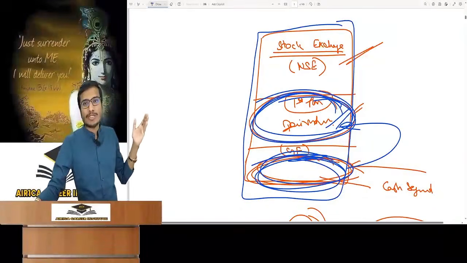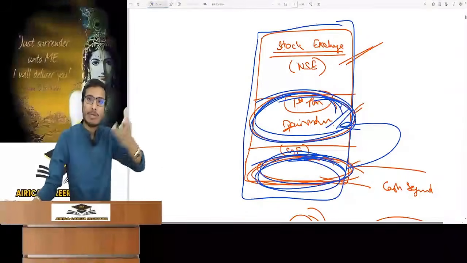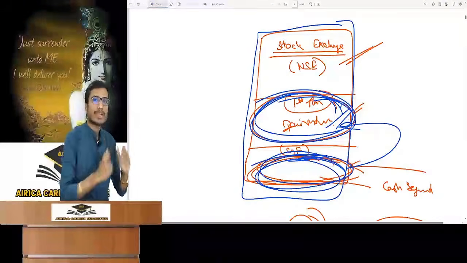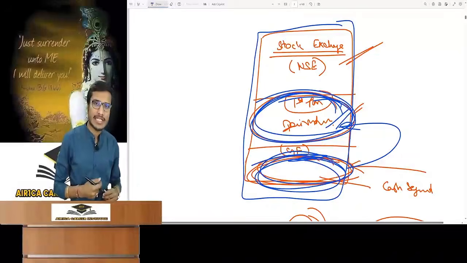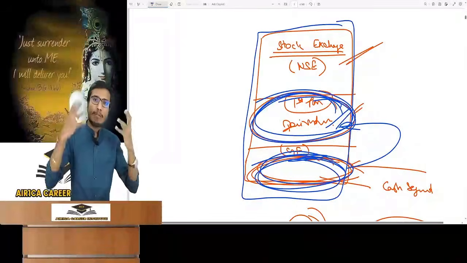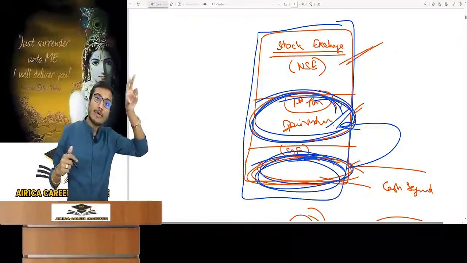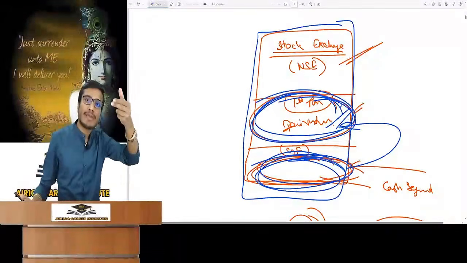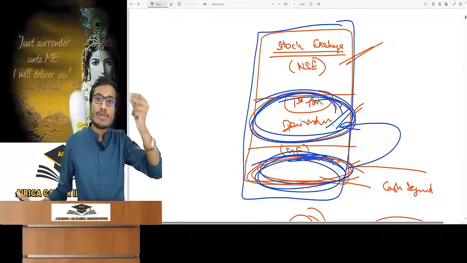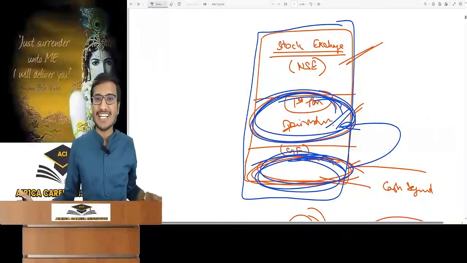Someone will say, sir, you don't know anything, it doesn't happen like this. I am making this image just to make you understand. Otherwise, as I have been explaining since the security valuation chapter, there is no physical trading floor at the stock exchange. Brokers have many platforms and apps like Edelweiss, Motilal Oswal, Zerodha, Angel Broking, etc. You make an account on them and you can trade directly. You can buy and sell shares of any company. Similarly, on the same platform there is a derivative segment, a futures segment through which you can enter a future contract. It means you can bet on any company's share or index.